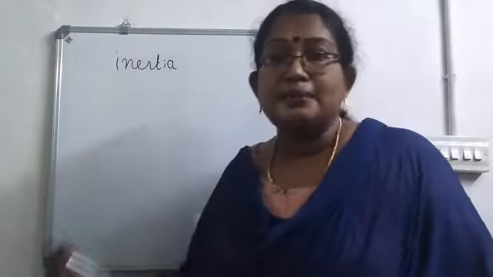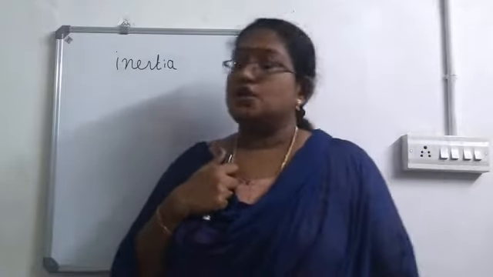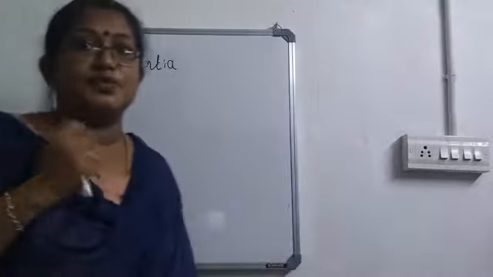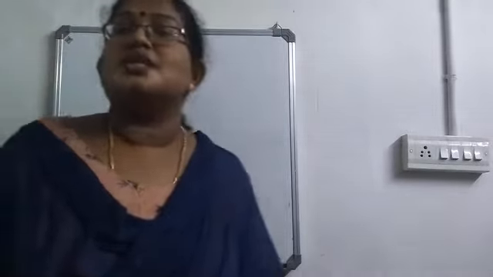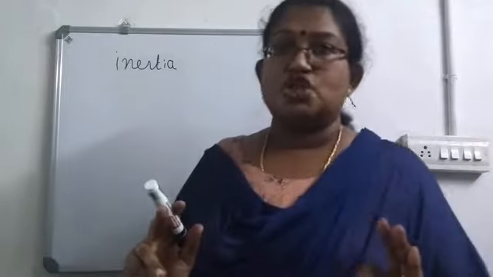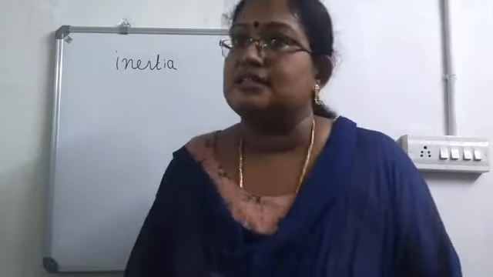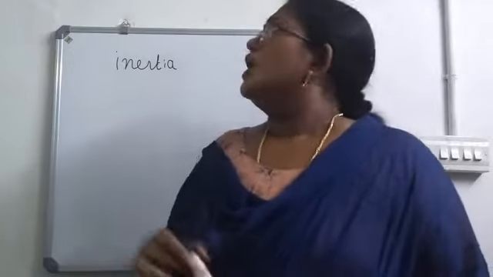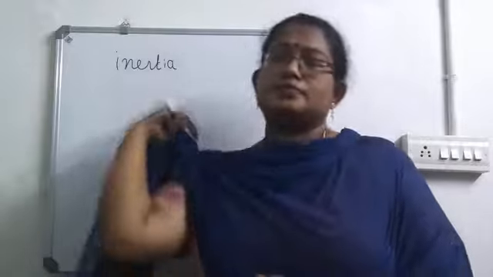Now from the second part, we got the definition for force. So is it clear about Newton's first law of motion? Every body continues in its state of rest or motion unless or until it is acted upon by an external force.